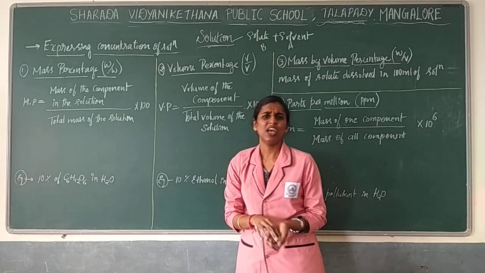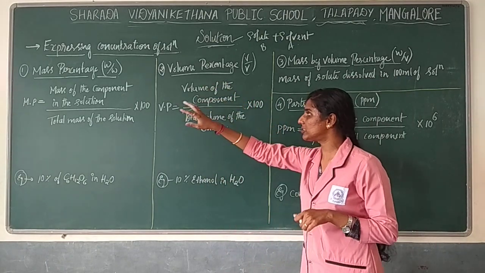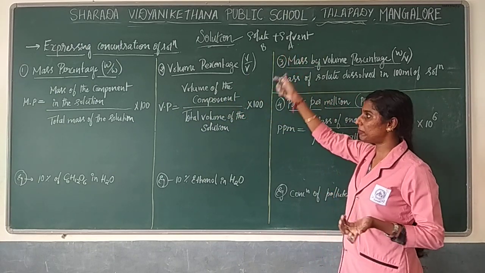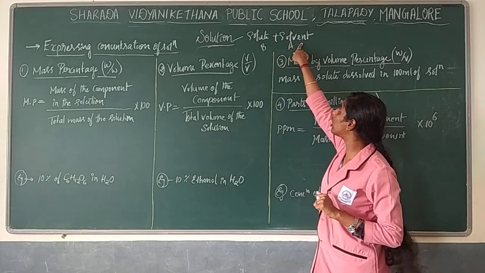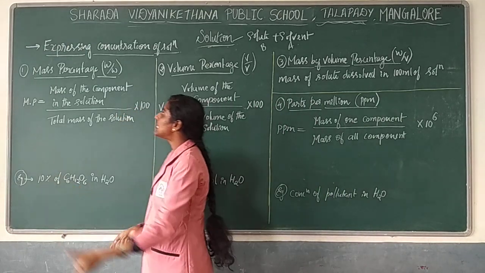Remember like that, because whenever you go with a formula, instead of writing the complete statement, you can write in terms of these symbols. I will show you how it will be written. So remember, solute is B and solvent is A. First we will go with the mass percentage.